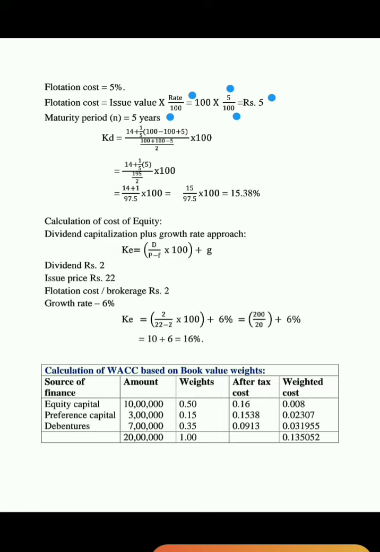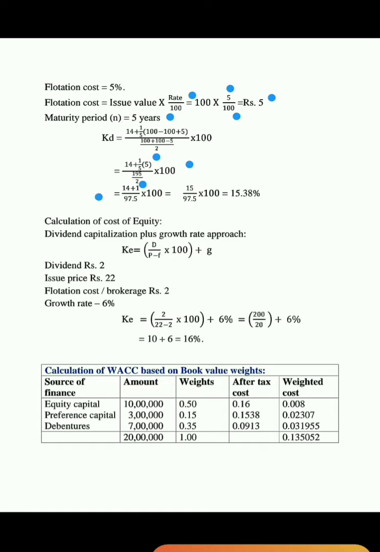Kp, the cost of preference, is equal to Dp, that is dividend 14, plus 1 by n, n being the number of years, 5, into (R 100 minus P 100 plus F 5), divided by (R plus P, 100 plus 100, minus 5) by 2, into 100. That is 14 plus 1 by 5 into 5, divided by (200 minus 5, 195) by 2, into 100.